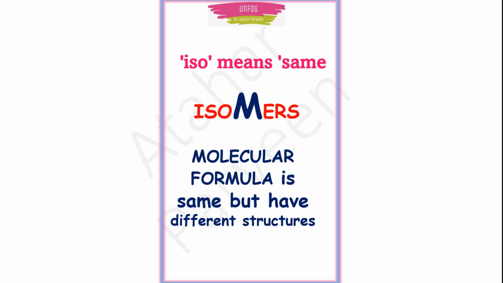Okay. Next comes isomers. For isomers, I told you that they will have different radioactivity properties, right? But to remember, for M, molecular formula they will have same. Their structure will be different, but molecular formula will be same for isomers. M for molecular formula. So I hope that now you got this trick and you can easily remember the concept of isotones, isobars, isotopes and isomers. Okay.